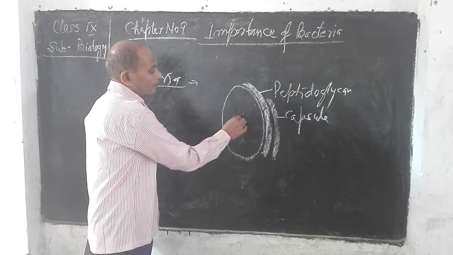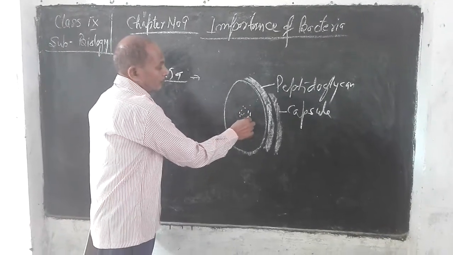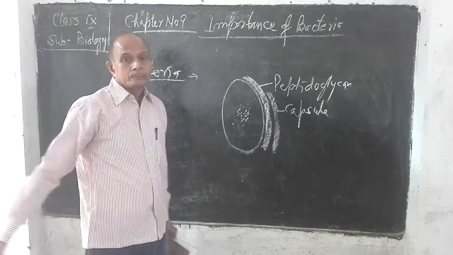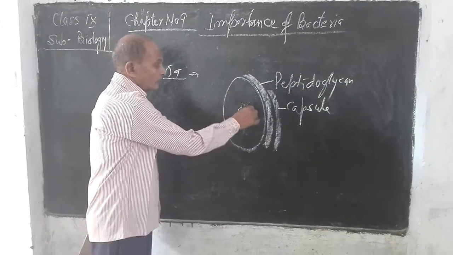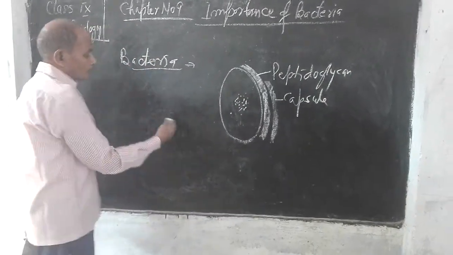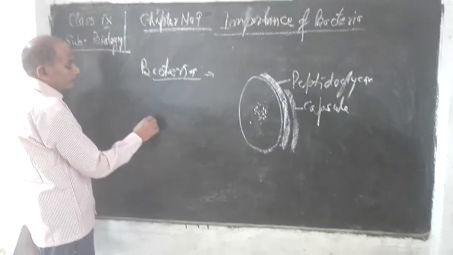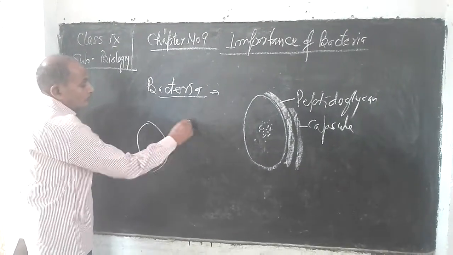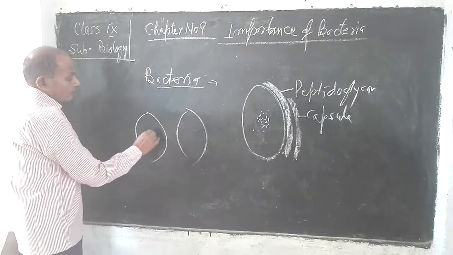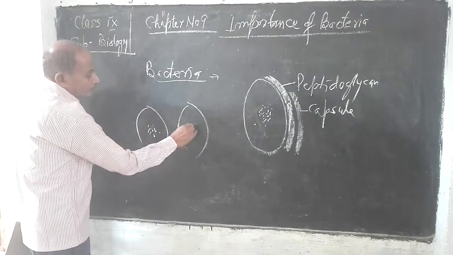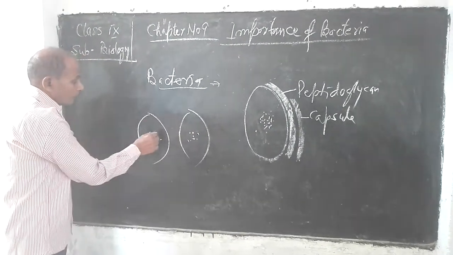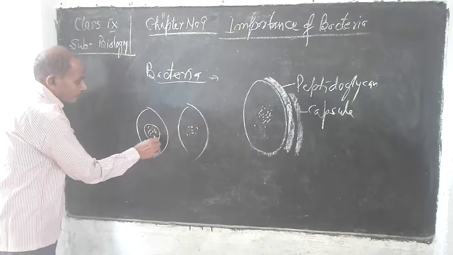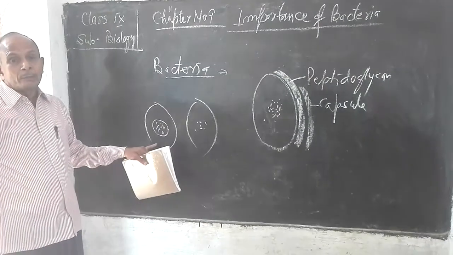Especially in case of bacteria, the nuclear materials which are present in the center are not surrounded by a nuclear membrane. You can see here clearly. Suppose this one is a cell, this one is a cell, this one is nuclear material, this one is nuclear material. In one case, you see the nuclear materials are covered by a nuclear membrane.